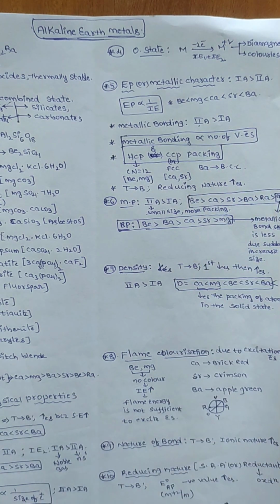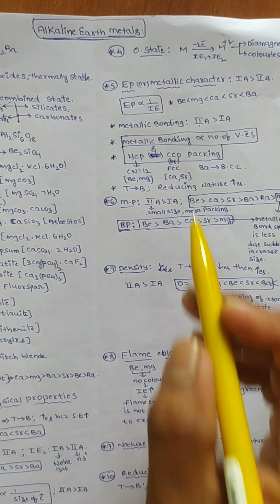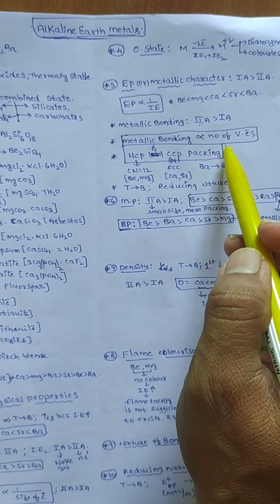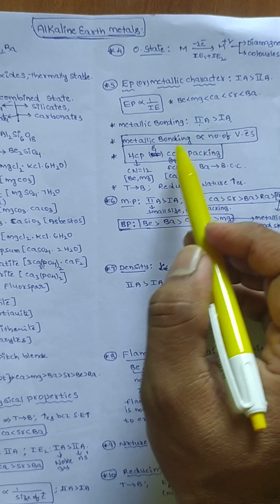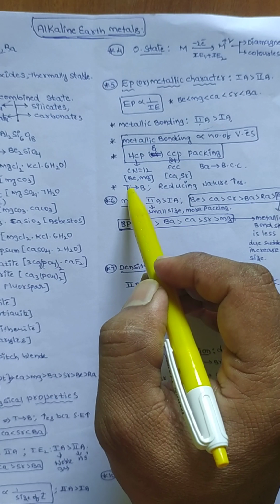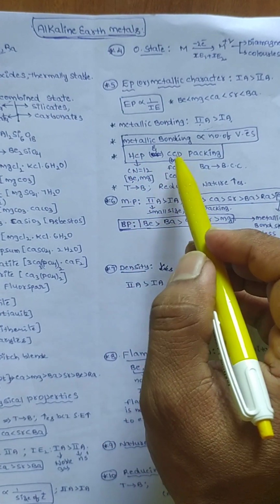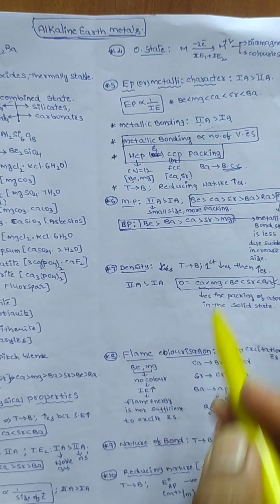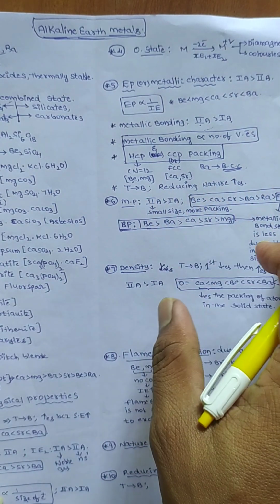Next one is electropositivity and metallic character. Top to bottom, electropositivity and metallic character increase because ionization energy decreases. Compared to first A group elements, these have more metallic bonding, because the more the valence electrons, the more the metallic bonding. Next, these metals are available in the form of beryllium and magnesium, hexagonal close packing; calcium and strontium, CCP or FCC, face centered cubic lattice. Barium is available in the form of body centered cubic lattice. Top to bottom, the reducing nature increases.